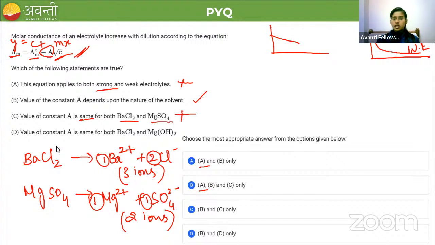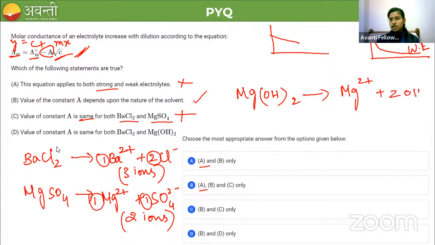Value of constant A is same for both BaCl2 and Mg(OH)2. So how to dissociate this Mg(OH)2? It will be dissociated into Mg2+ and 2OH-, right? So we have one cation and 2 anions. So there are 3 ions produced from this reaction.